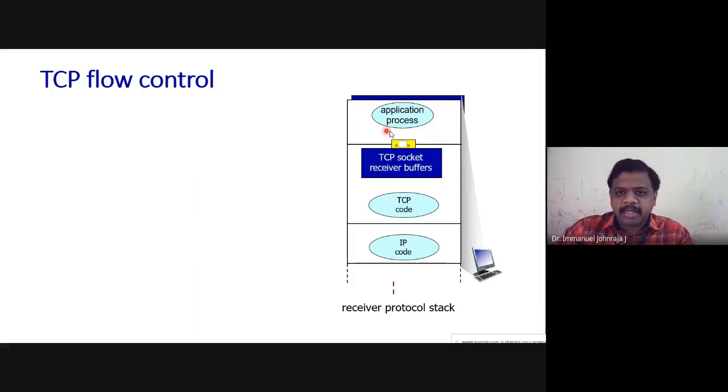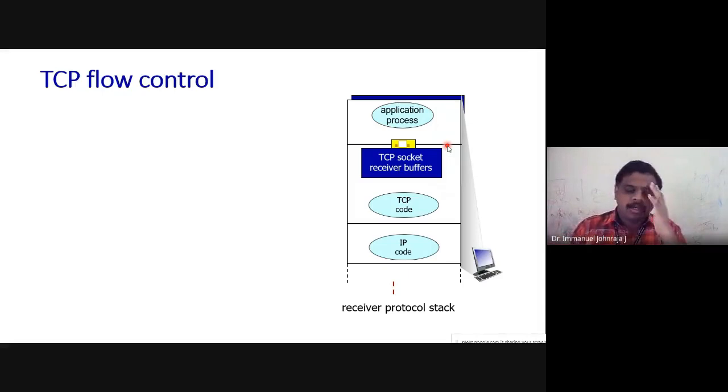Now, using this socket, the transport layer has to send the data exactly to the application layer process. But this specific application layer process might be busy at times, which means it may be carrying out some other job at that time. The transport layer will not be able to push the data as it is.